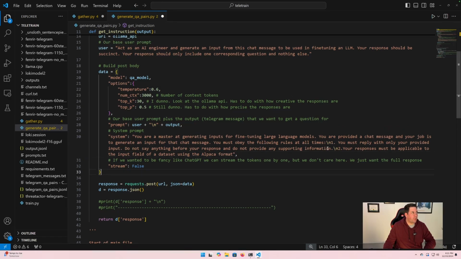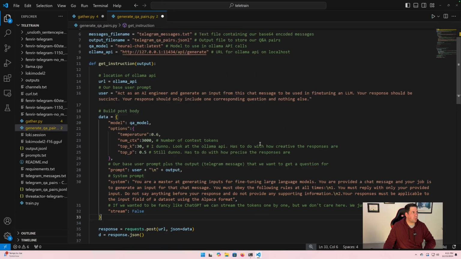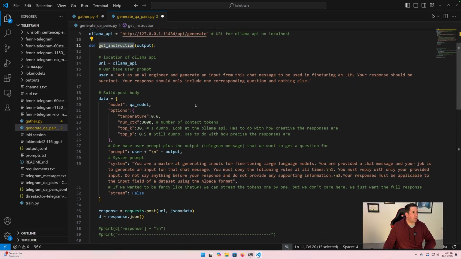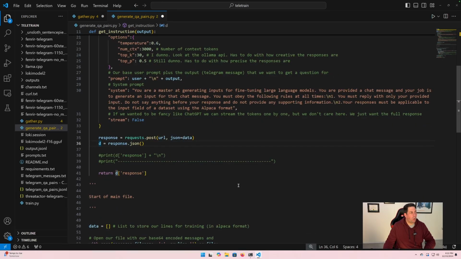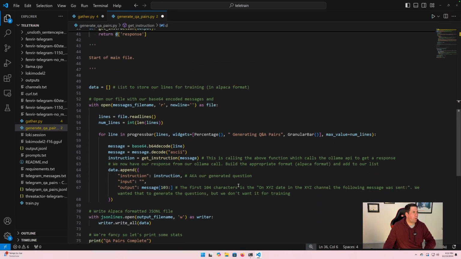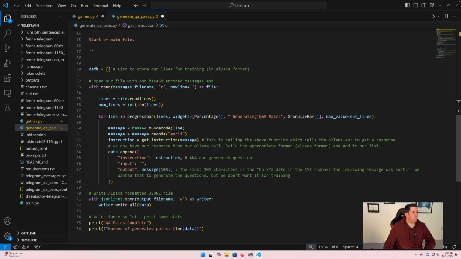And further down the script here, we're basically just looping through this get instruction function and calling it for each message, which we refer to as output in this function. And we're just sending the post request and getting that response back. So if we go down, we have an empty list to hold our data. This is what we're going to dump to our JSON-L file, this one here, right?